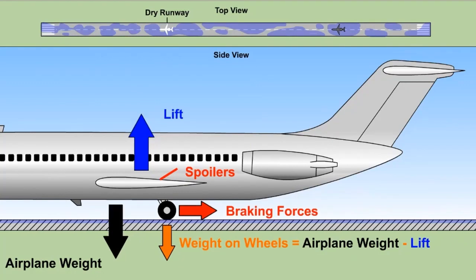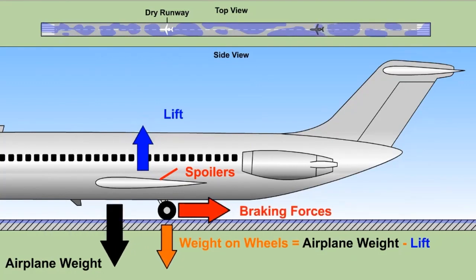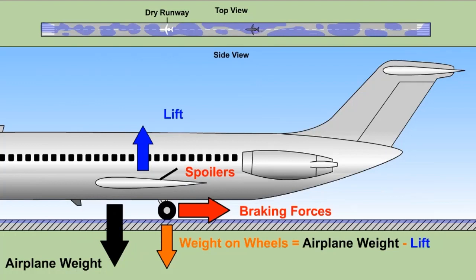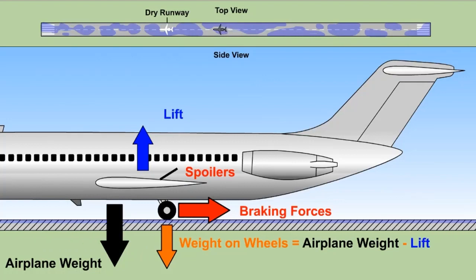However, since the runway is wet, the brakes are not able to develop as much braking force as on a dry runway. In general, a wet surface has less friction than a dry surface, so the brakes will be less effective. Less friction on the wet stopping surface also means the airplane's rudder may be needed for directional control to a lower speed than on a dry runway.